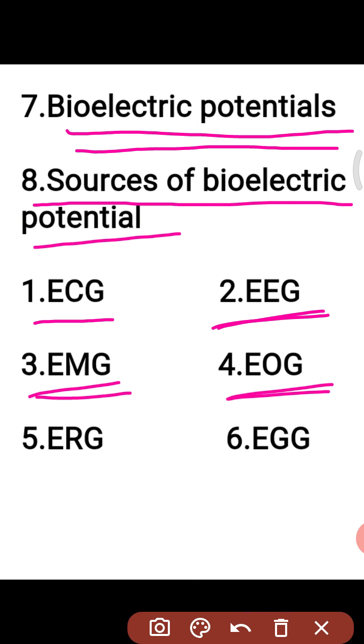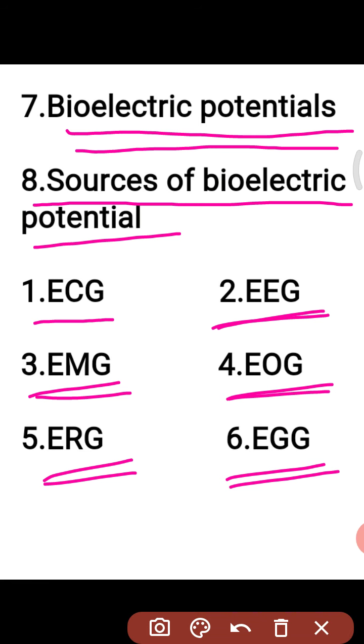And the fourth one is the electrooculogram. The electrical activity of the human eye movement, from left to right, as well as top to bottom, as well as rotation of the eyeball, can be measured by using this electrooculogram. And the fifth one is the electroretinogram. The electrical activity of the human retinal potential can be measured by using this electroretinograph. And the sixth one is the electrogastrogram. The electrogastrogram is used to measure the electrical activity of the small intestine as well as the large intestine.